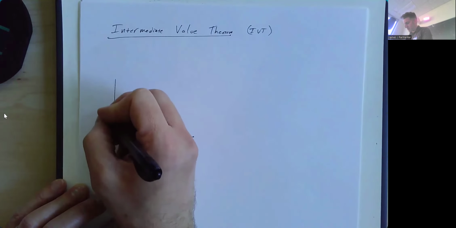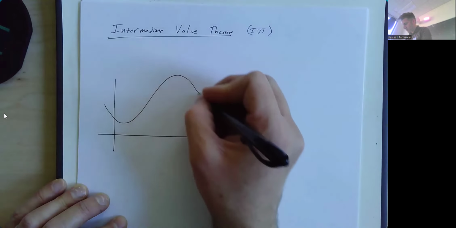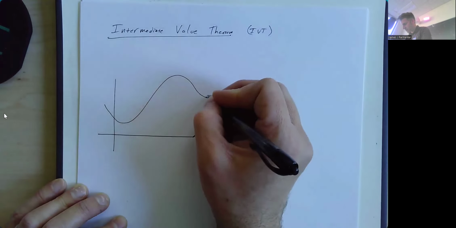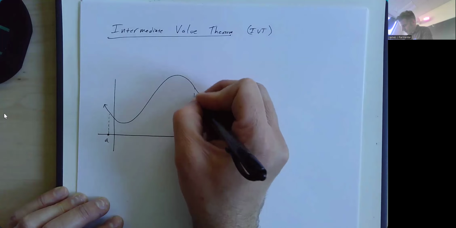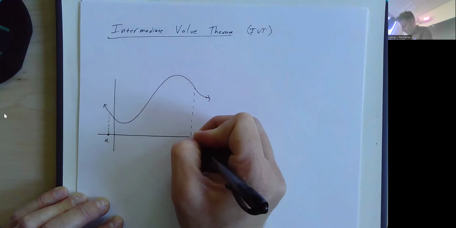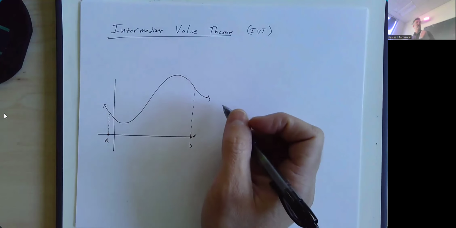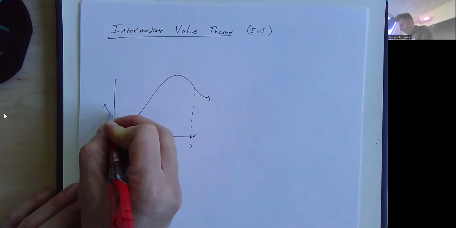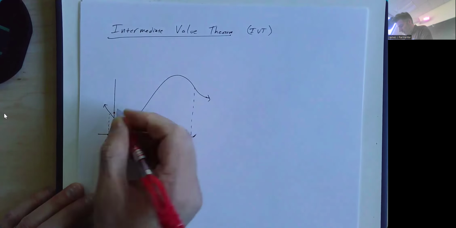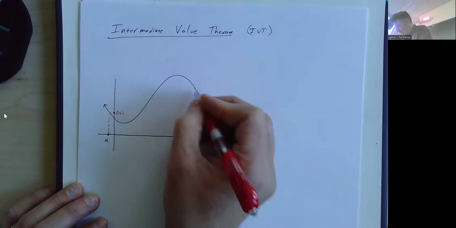So let's say we've got some function that's continuous on an interval, let's say from A to B. The idea is that if your function is continuous on an interval, then you are guaranteed in that interval to be able to get every other y value between your left y value here, so there's f of a, and your rightmost y value here.